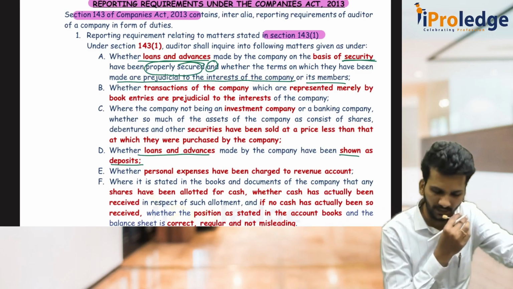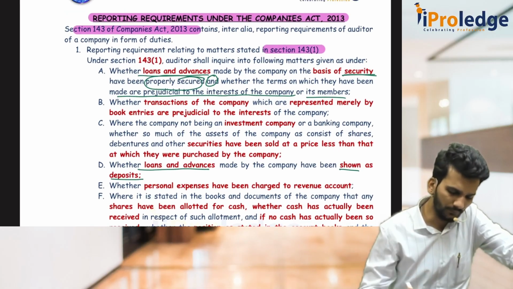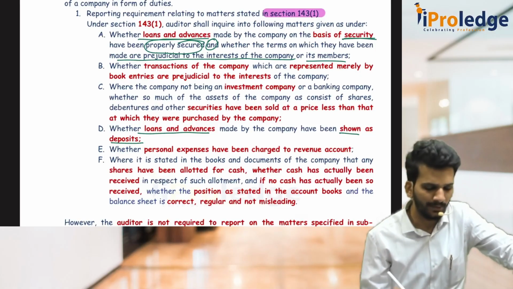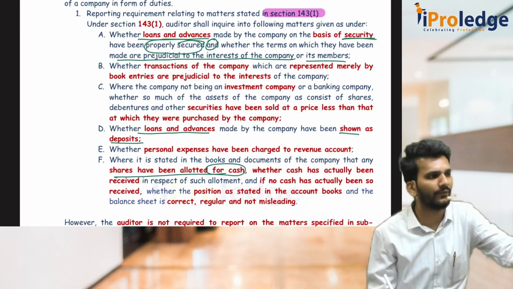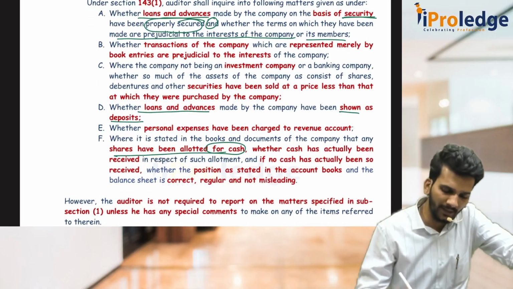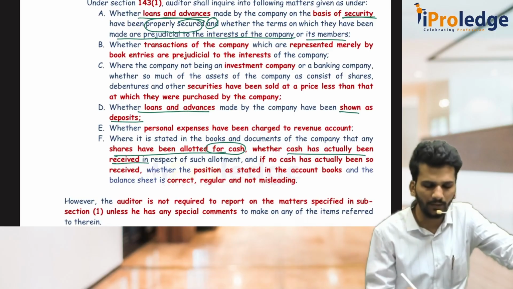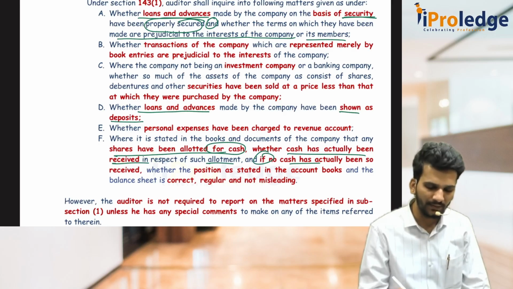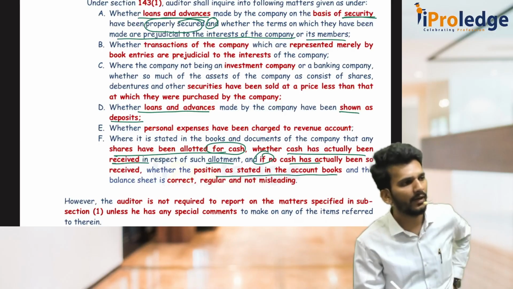Then the third one is the security related part. Third and fourth is security. Sir, what is that security? Whenever the company issues some shares on cash basis, as an auditor, you have to ask the company whether the cash has actually been received or not for the allotment. Once you allot the shares, you should receive the cash. If no cash is received, what steps have been taken to account for it in the books of accounts with the same transaction?